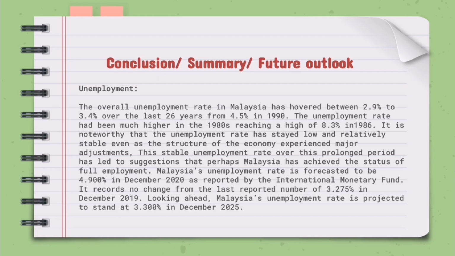It is noteworthy that the unemployment rate has stayed low and relatively stable even as the structure of the economy experienced major adjustment. This stable unemployment rate over this prolonged period has led to the suggestion that perhaps Malaysia has achieved the status of full employment.